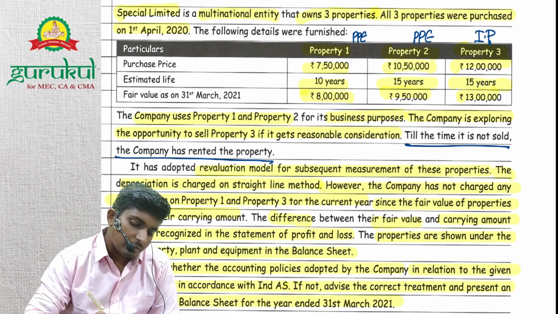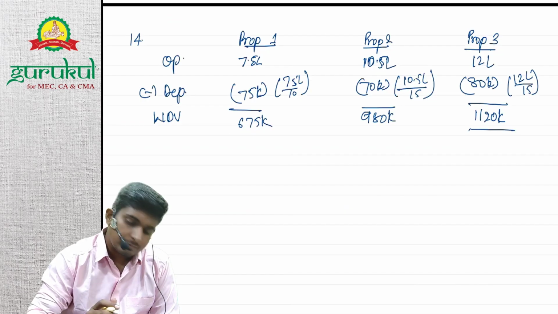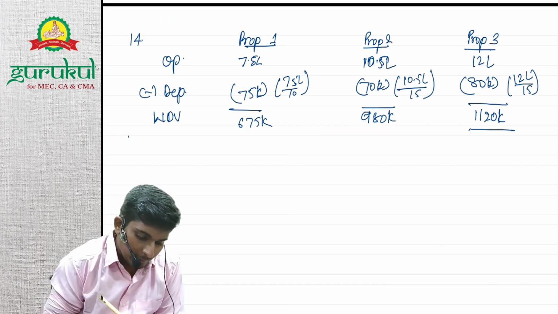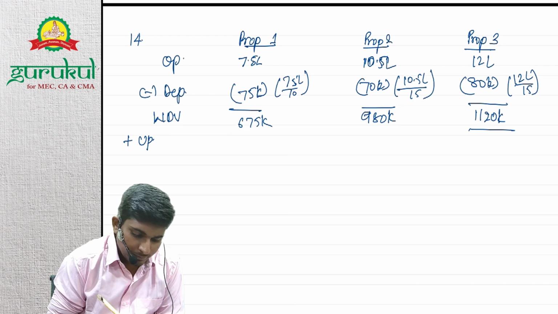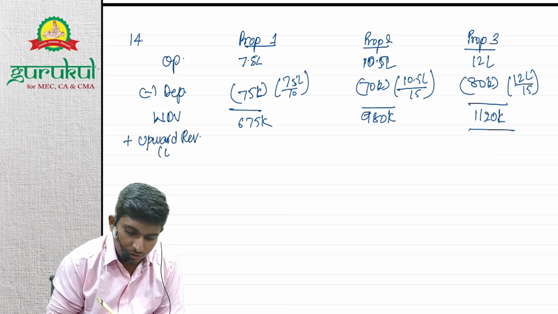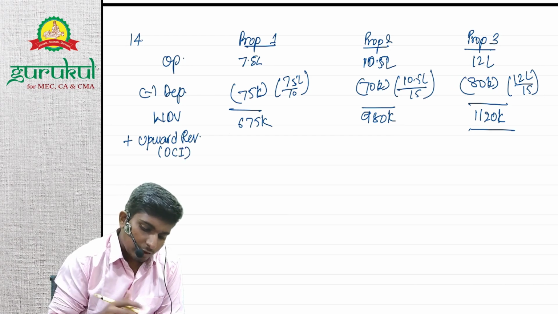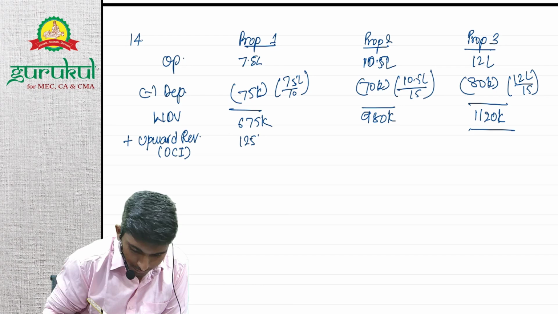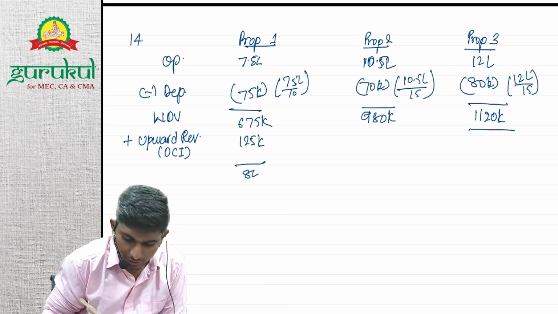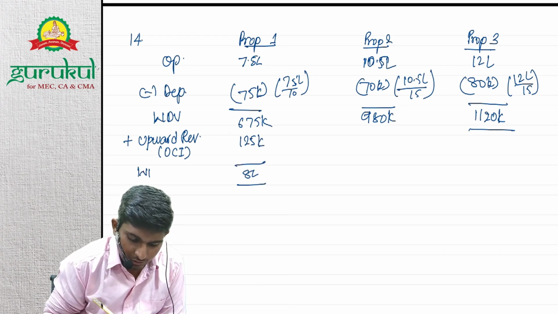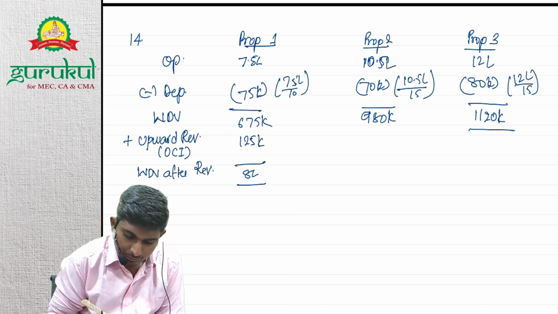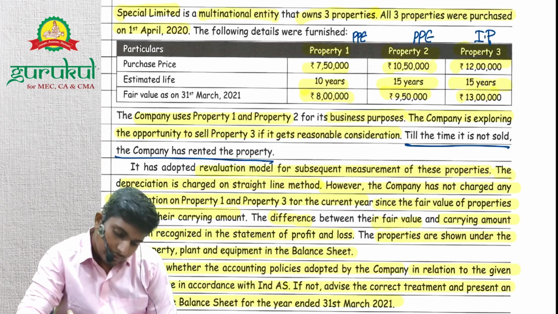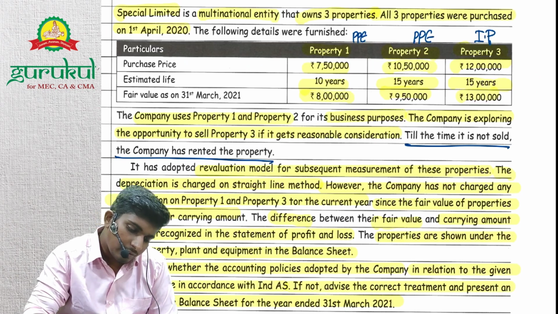So property 1 fair value is 8 lakhs. So we'll have an upward revaluation, right? Upward revaluation. It will go to OCI, right? How much? 1 lakh 25,000, right? 8 lakh is the fair value. So WDV after revaluation is 8 lakhs. And in this case, 9.5 lakhs.